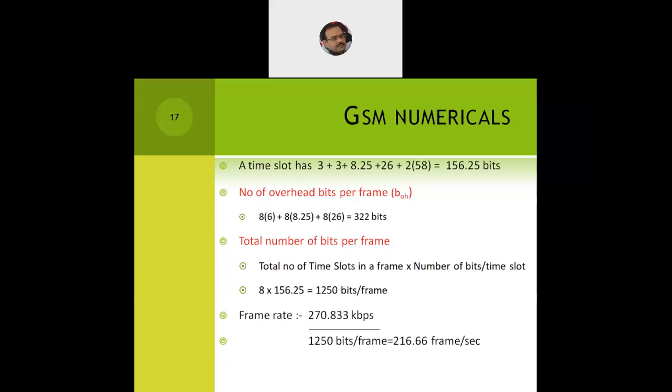To calculate the frame rate is again simple: 270.833 kilobits per second data transmission speed divided by 1250 bits per frame, which is the total number of bits per frame. That gives us a frame rate of 216.66 frames per second. We just need to remember these formulas. In the frame rate, the numerator is the data transmission speed for GSM, 270.833 kilobits per second, and the denominator is the total number of bits per frame, which we just computed, 1250 bits per frame. We need to remember these formulas so that we can place the values and derive the answers.